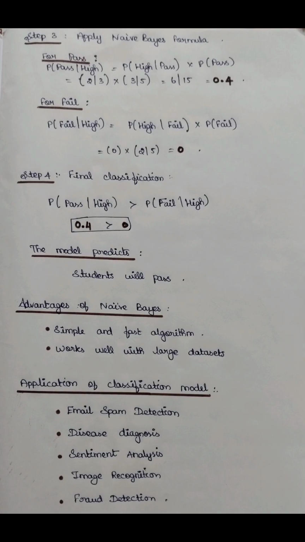For fail, probability of fail given high equals probability of high given fail times probability of fail. Probability of high given fail equals 0, times probability of fail equals 2 by 5. We multiply 0 into 2 by 5, then we get 0. Step 4, final classification: probability of pass given high is greater than probability of fail given high. 0.4 is greater than 0, so the model predicts the student will pass.